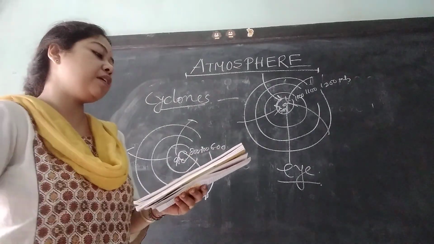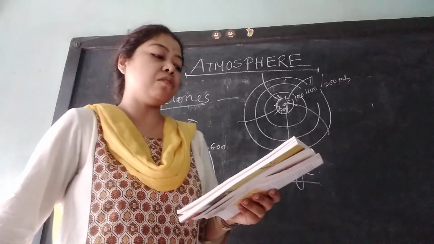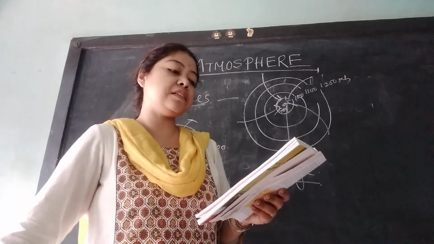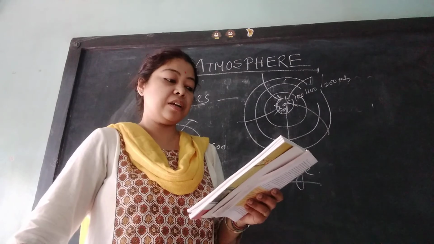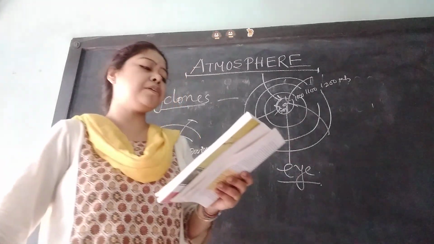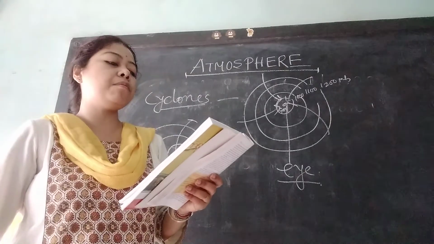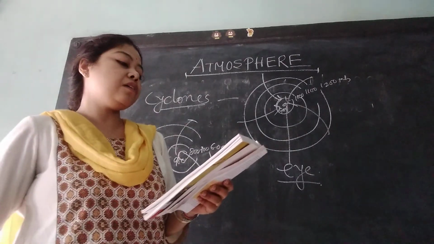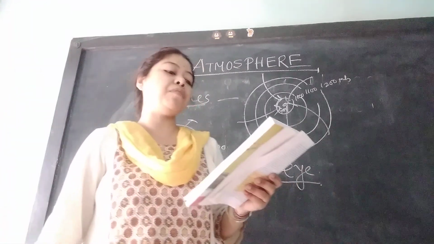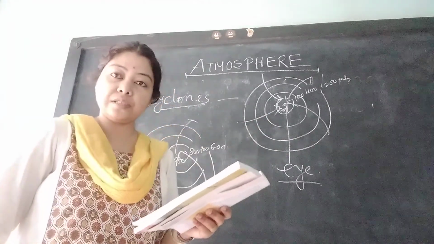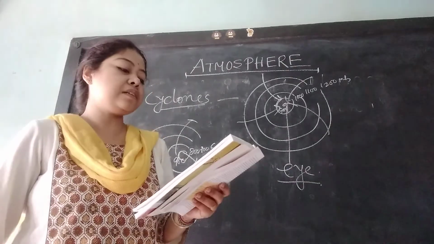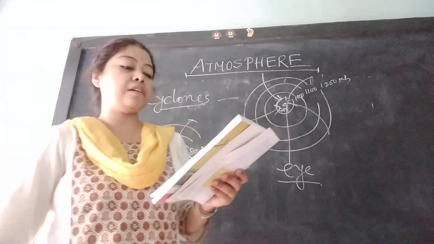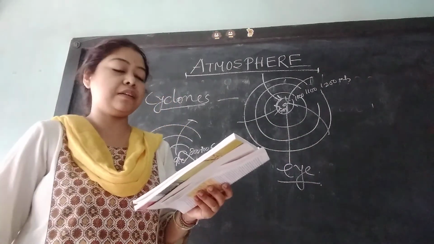Now here are the differences between cyclone and anticyclone. Pressure system: a cyclone has low pressure at its center, anticyclone has high pressure at its center. Number 2, wind is warm and ascending in cyclone, cold and descending in anticyclone. Cyclones have a converging system of wind, anticyclone has a diverging system of wind. And weather: cyclones are cloudy with heavy rain and thunder, and anticyclones are calm with clear weather condition.